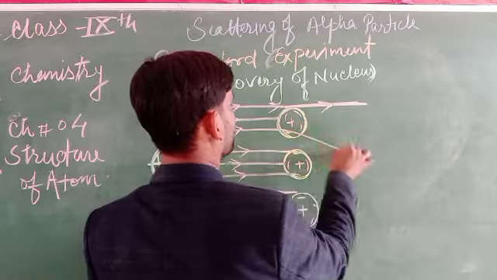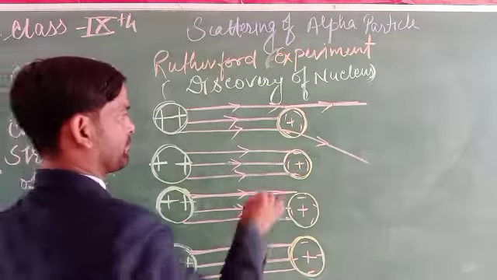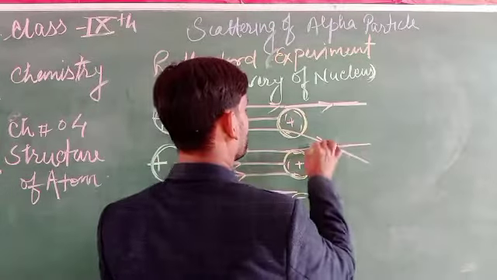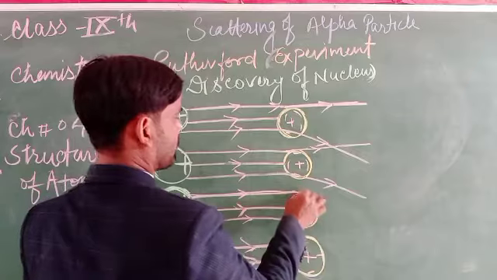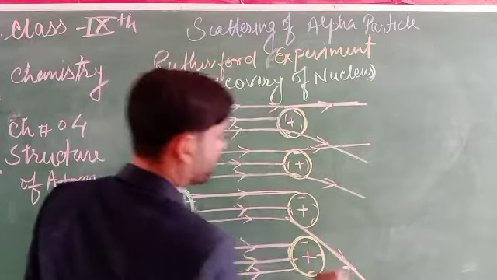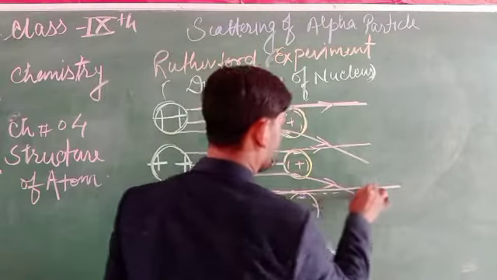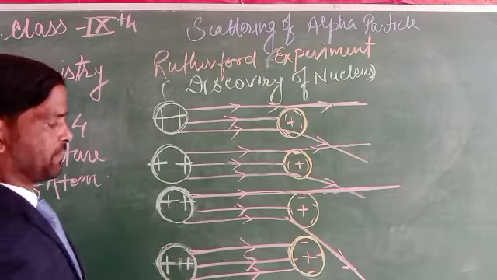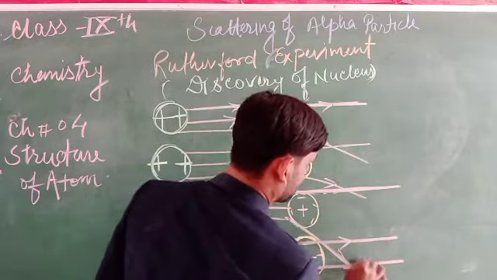Some of the rays deviate slightly or bend slightly. Some of the other rays move like this.